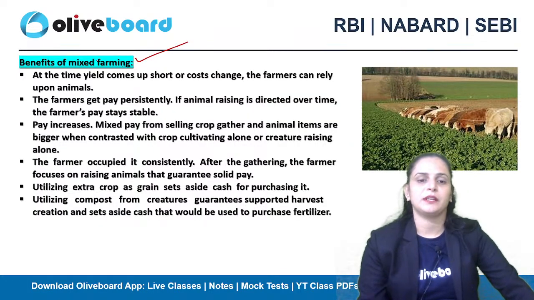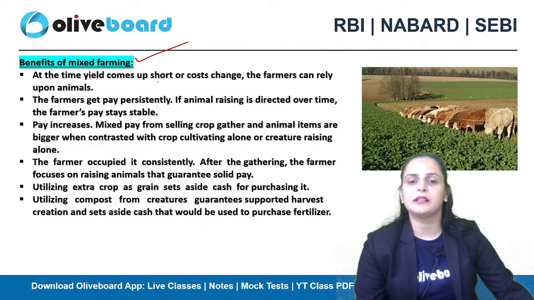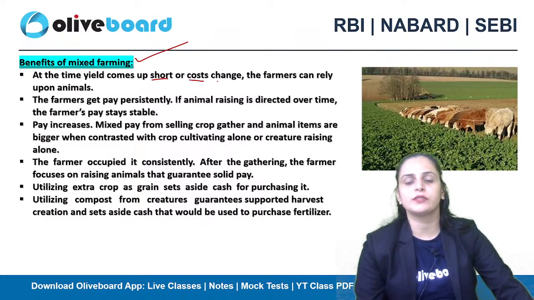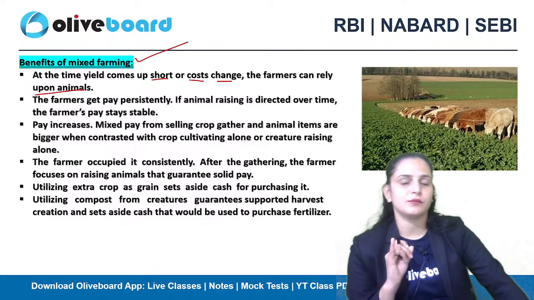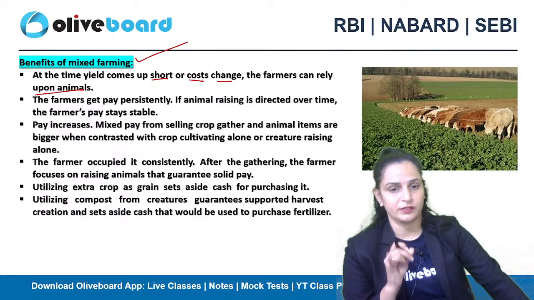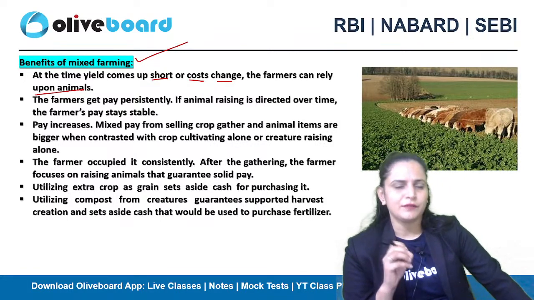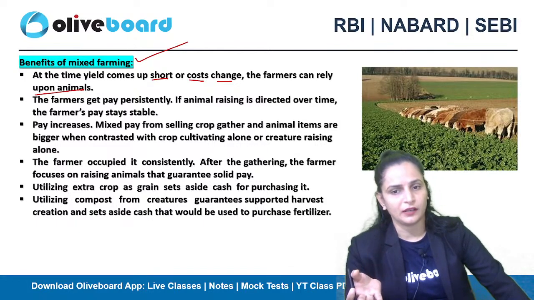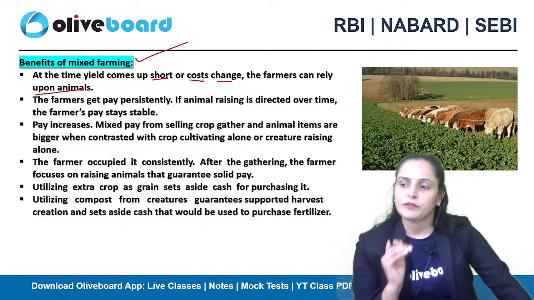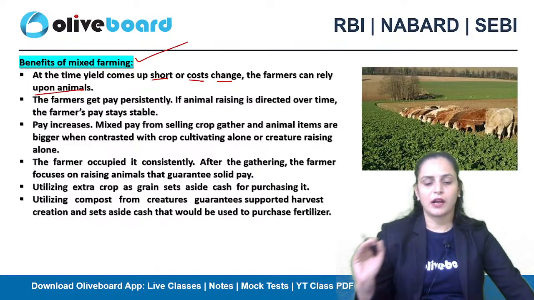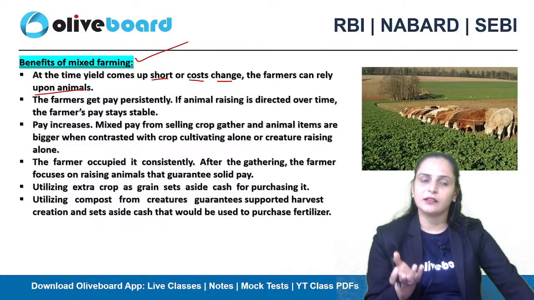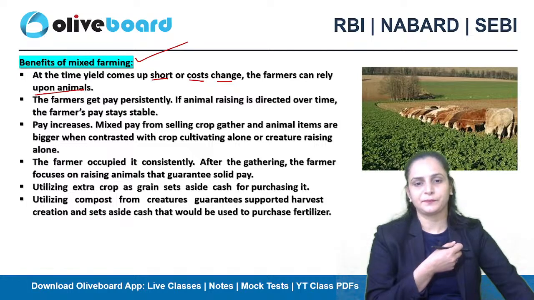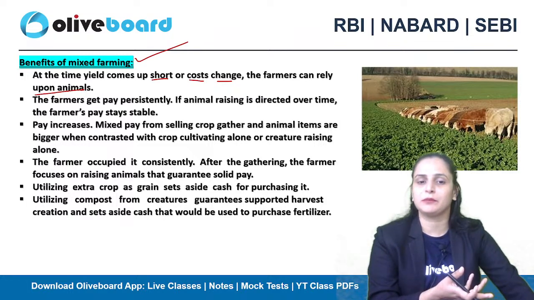अगर हम mixed farming के benefits की बात करें, so at the time of crop shortfalls or cost changes, farmers can rely upon animals. So this is one of the utmost importances of mixed farming. कि if in case the crop that the farmer is cultivating is not capable of giving that much yield जब आप उसको harvest कर रहे हो, तो the farmer has another backup plan. He can rely on the animals, right?